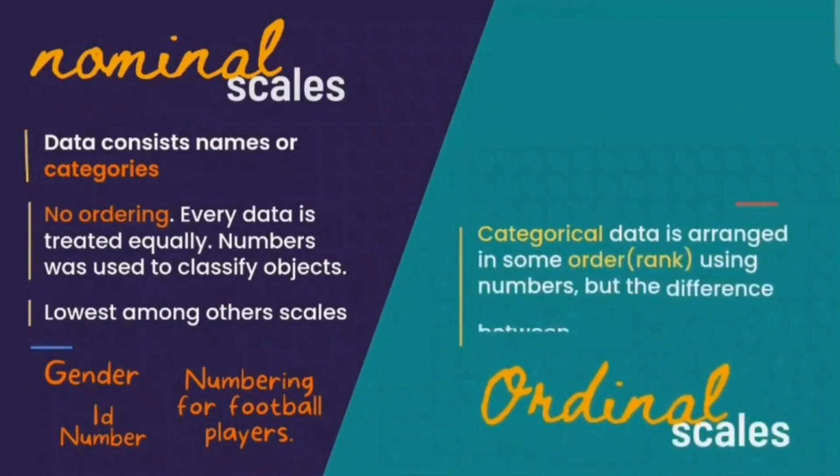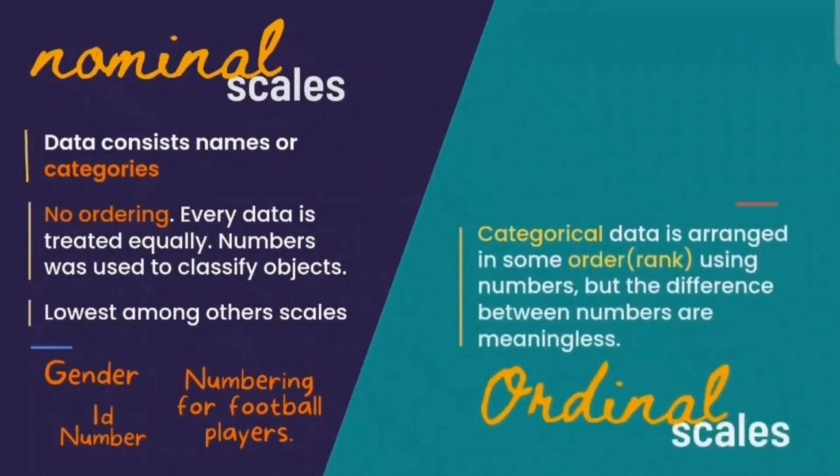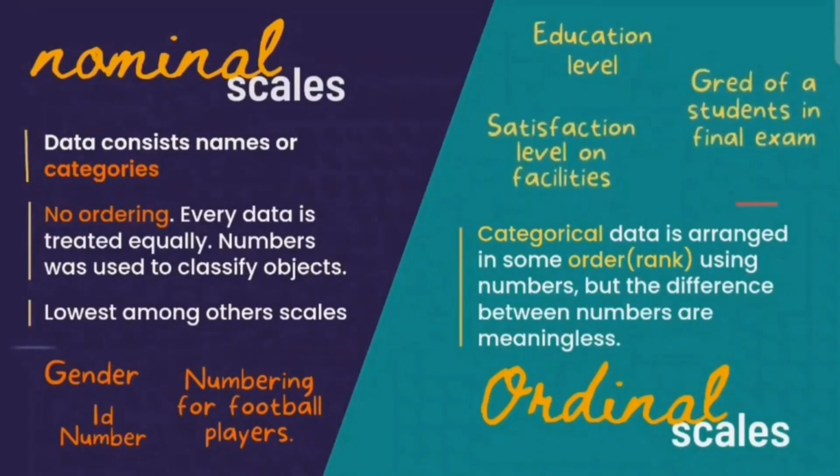The next one is ordinal scales. Again, the same thing as nominal scale, categorical data. However, this categorical data is arranged in some order or rank using numbers, but the difference between the numbers is meaningless. For example, we have education level, and then we have grade of a student in a final exam, and then maybe we have satisfaction level and facilities. Everything is ranked orderly, so that there's importance level from each of the values.